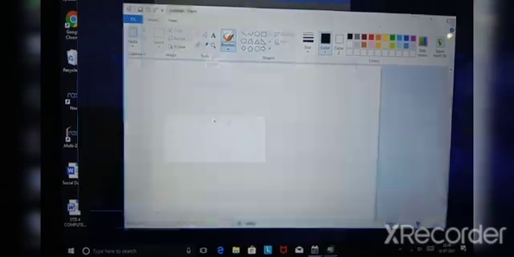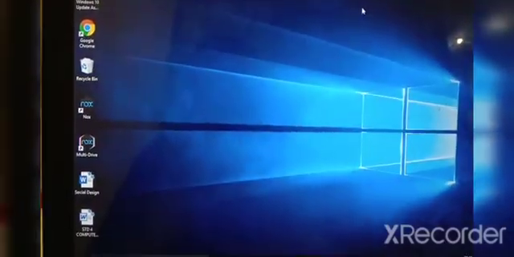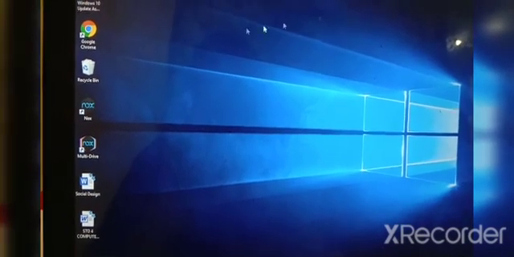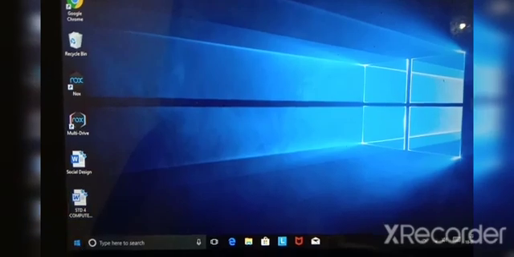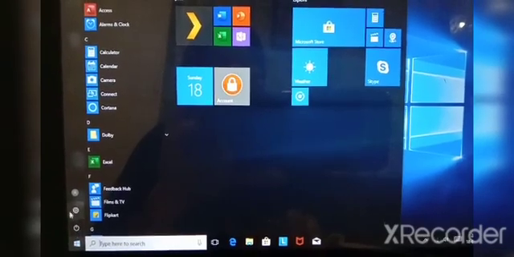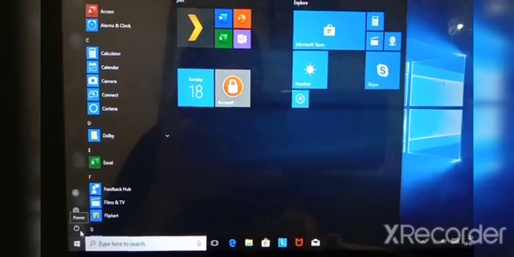Now I will close this. Okay, I will close these apps, and now we will see how to lock your computer. Now click on the start button, children. See here, start button. Click on the start button and click on the user icon. This is the user icon. See here, this is the shutdown option, the power button.